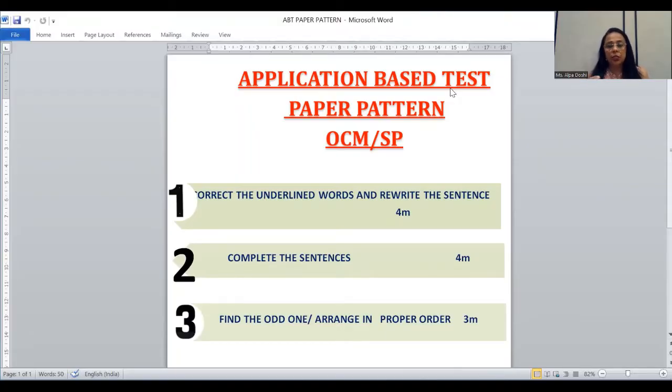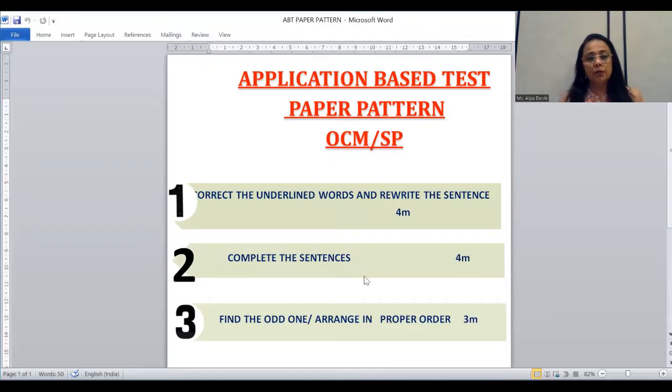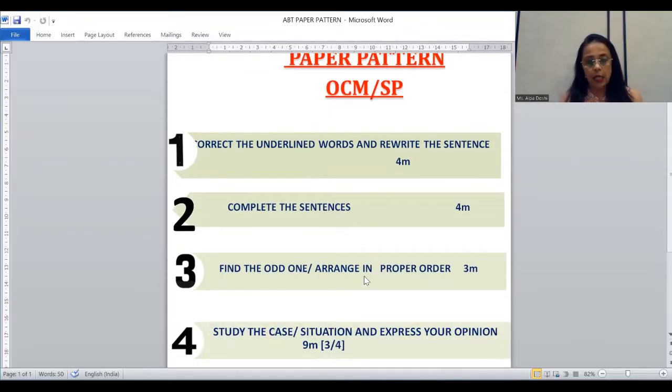The other possibility is that you can also be asked to arrange in proper order. As you see here, 3 marks on either find the odd one out or arrange in proper order, depending on how your college chooses to set the paper. Remember, this paper pattern is common to both Organization of Commerce and Management as well as Secretarial Practice. So please make good use of it and remember this paper pattern by heart.